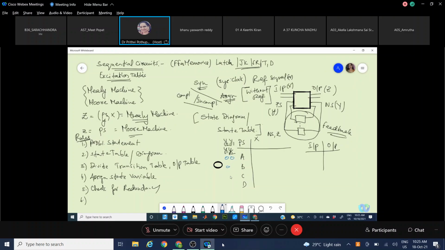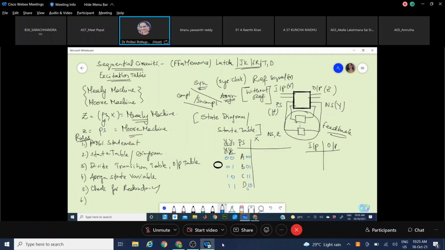0 0, 0 1, 1 0, 1 1. This is binary order. The other order to be assigned is gray order. Both have to be assigned. It is mandatory for a designer to assign both types of assignment. That means with these values you have to define the equations.